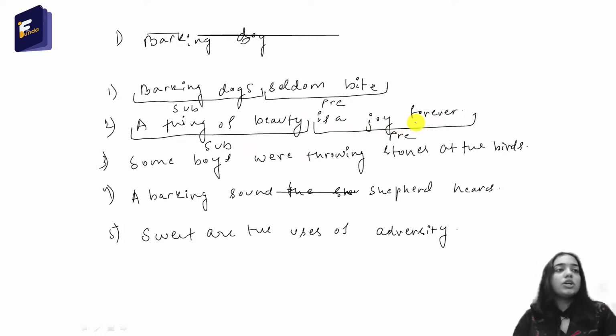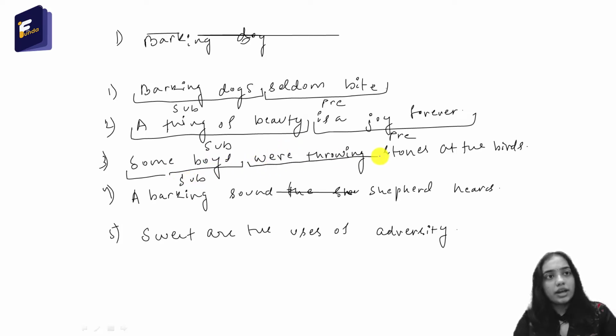Some boys were throwing stones at the birds. So who were throwing stones at the birds? The answer is some boys. So some boys is the subject, and were throwing stones at the birds is the predicate.